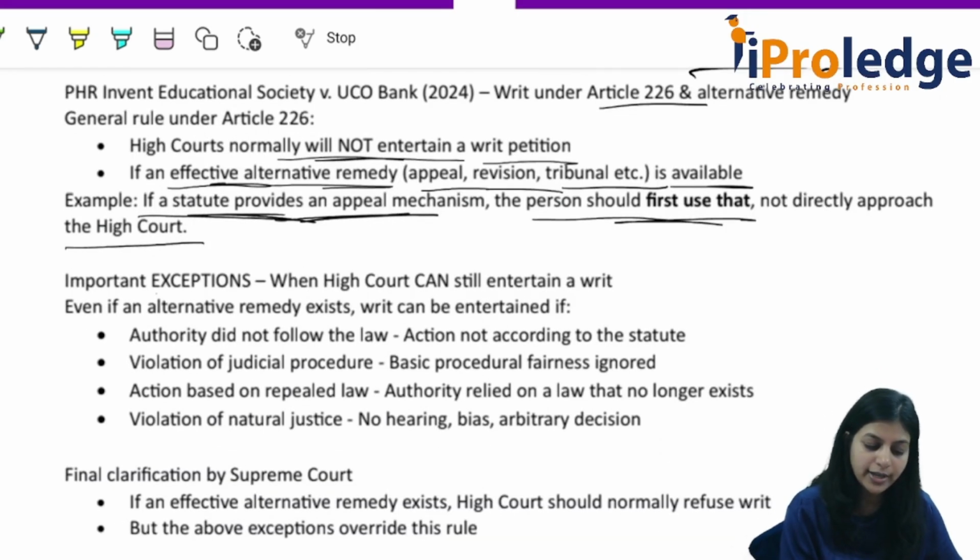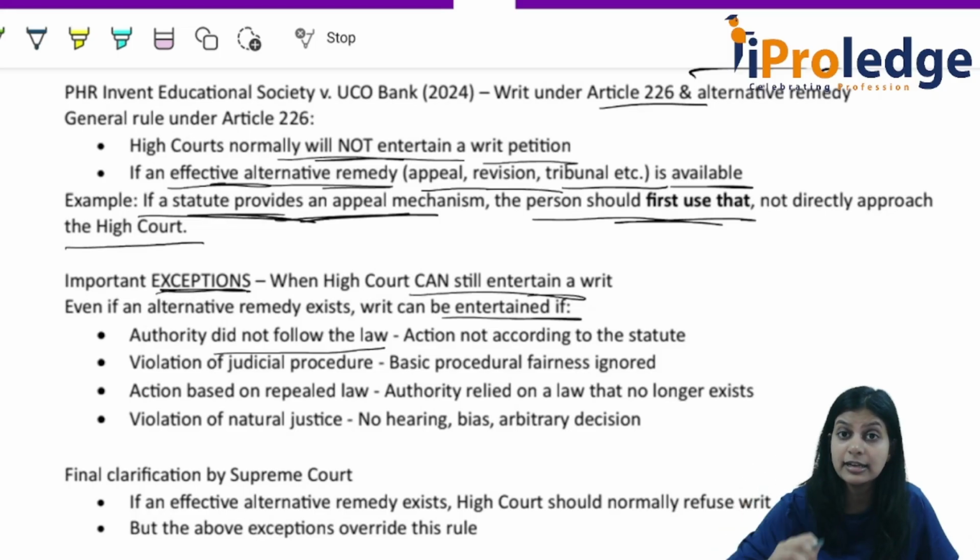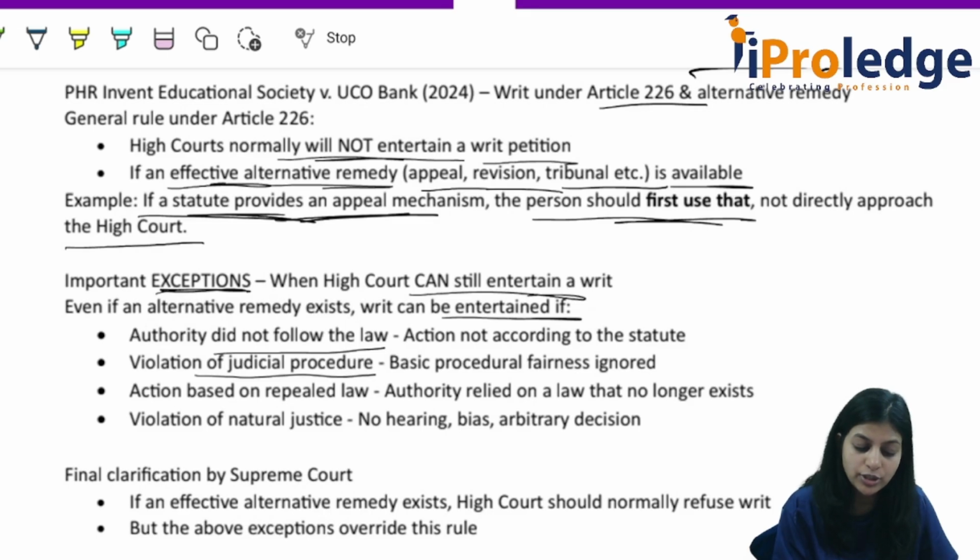Okay, important exception, that is when the High Court can still entertain a writ. Despite other alternate remedies, when can the High Court directly intervene and entertain a writ? Even if an alternate remedy exists, a writ can be entertained if the authority did not follow the law properly, went against its jurisdiction, or had to consider some important legal matter and did not consider it. At that time, the High Court can intervene. Violation of judicial procedure, there is a procedure that has to be followed and that got violated. So basic procedural fairness got ignored.